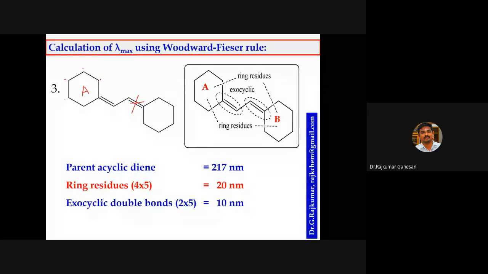If it is there, yes. But you have to consider this double bond as exocyclic with respect to ring B. For ring B, this is exocyclic. For ring A, this is exocyclic. This should be part of the ring system, not away from the ring system. Your question is correct. Only 2.